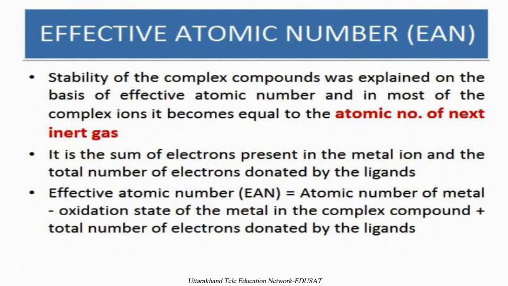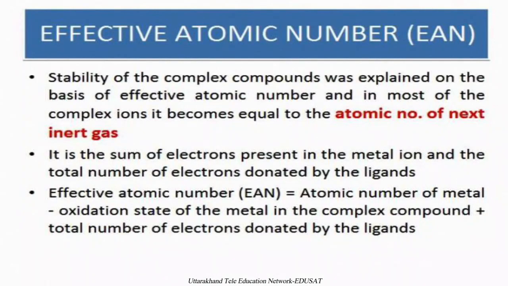The effective atomic number is equal to the atomic number of the metal minus its oxidation state, plus the electrons donated by ligands. Minus its oxidation state means if a metal has 26 electrons and 3 is the oxidation state, then in the complex it contains only 23 metal electrons, plus the total number of electrons donated by the ligand. It means how many electrons a ligand is donating to the central metal atom. That gives the effective atomic number, EAN.